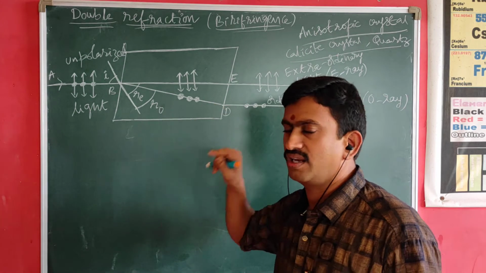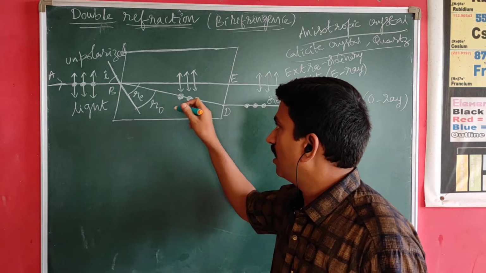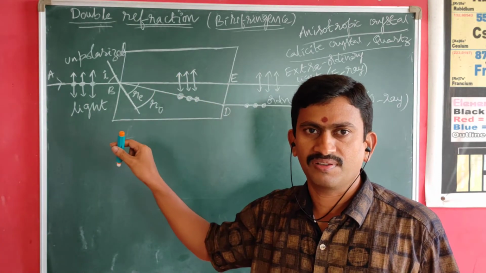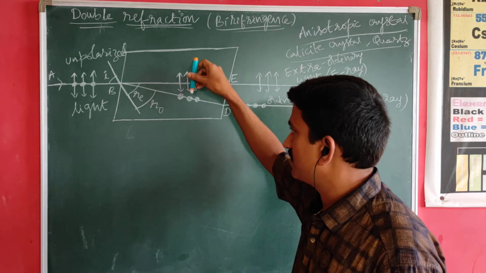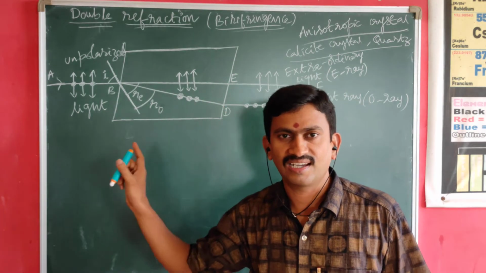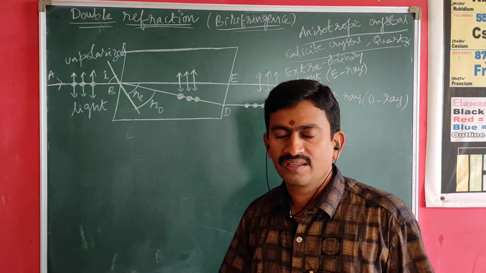It is called ordinary light ray or O ray, and the other light ray generally does not obey the ordinary laws of refraction and is having the vibrations parallel to the principal section or optic axis of the crystal. Hence that light ray we call it as extraordinary light ray or E ray.